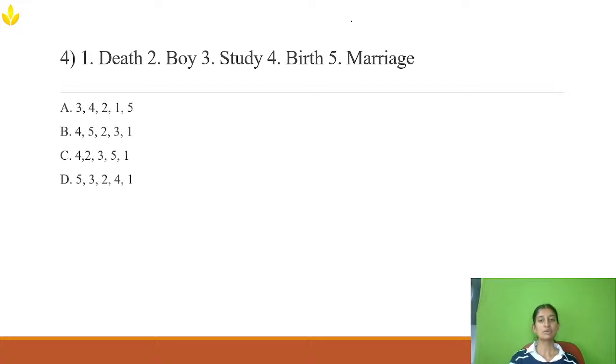Now, the next also it is based on word pattern. Those are death, boy, study, birth, marriage. So by looking at the word itself, it's got to know that it is a life process. First, what will happen? Birth will take place. So option A and D are ruled out. Birth will take place.